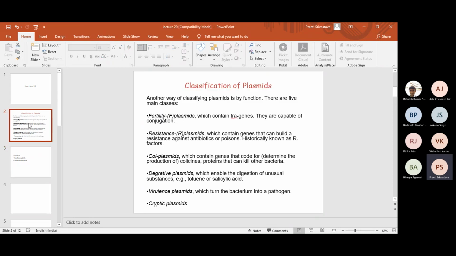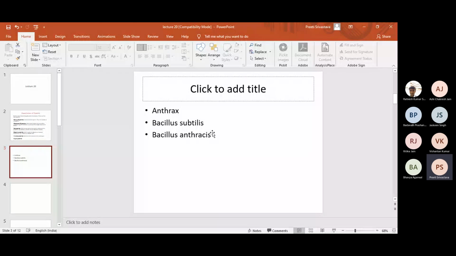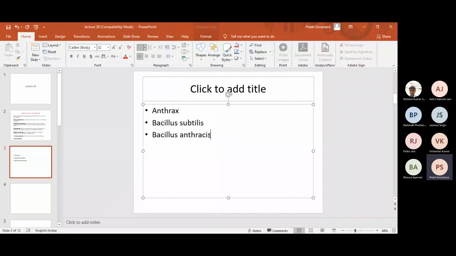Okay, so then the next classification is about cryptic plasmids. So cryptic plasmids are the plasmids which do not have any phenotype. The ones which do not confer any phenotype. No antibiotic resistance, no metal resistance, no pathogenicity, no degradation, nothing. They do not confer any phenotype.